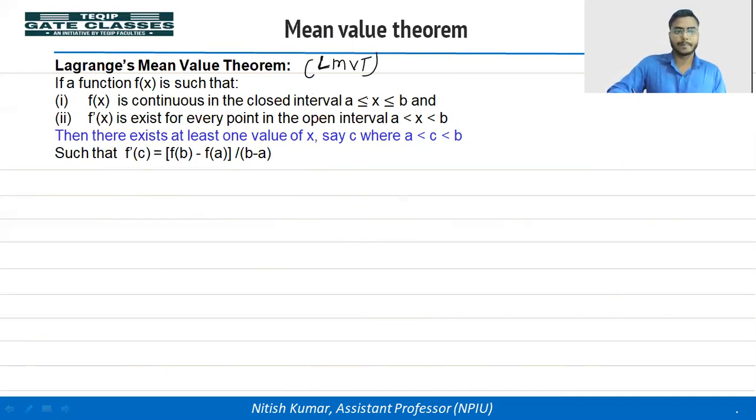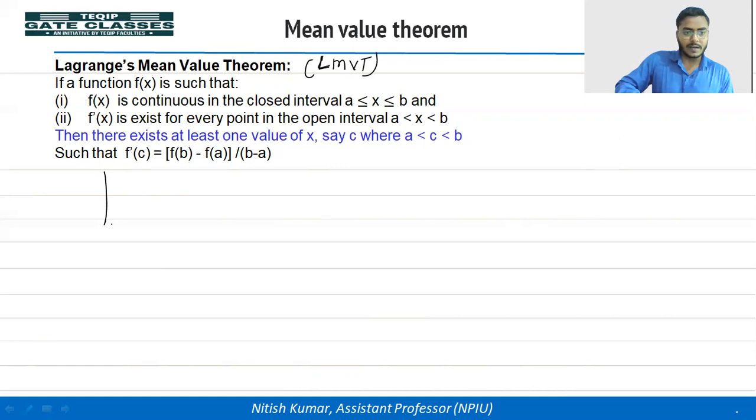Lagrange mean value theorem: if a function f(x) is continuous in the closed interval a and b, and f dash, the derivative of the function, exists for every point in the open interval a to b, then there exists at least one value of x, let's say x is equal to c, where c is in between a and b, such that f dash c is equal to f(b) minus f(a) divided by b minus a. So in the case of Lagrange mean value theorem, there are only two conditions: the function should be continuous and differentiable in the given section.